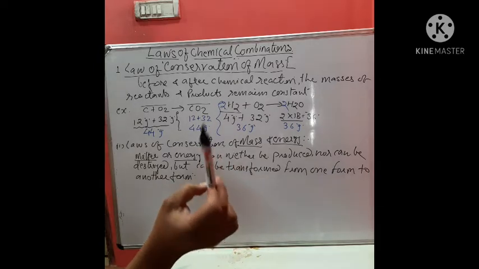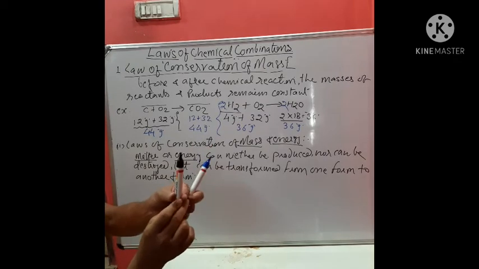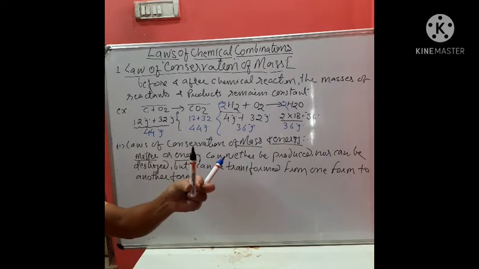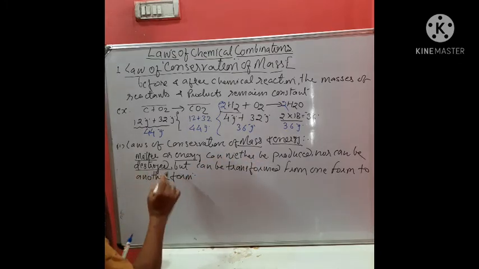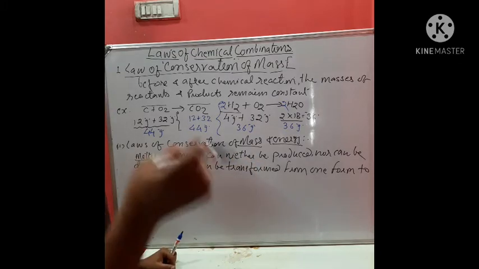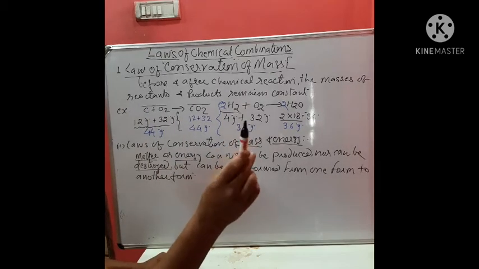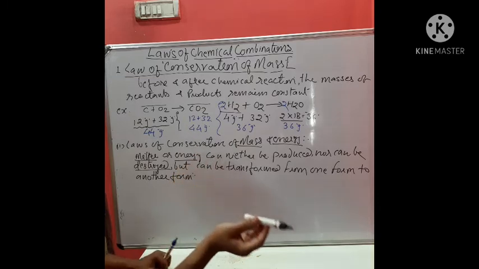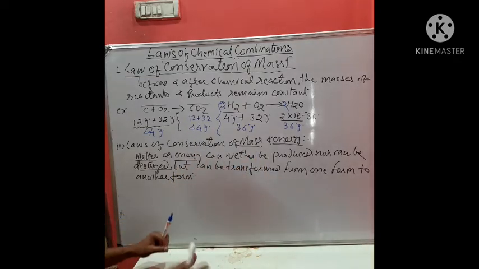After some time I have to refill the ink. Why? The ink will finish from here. So how can we say that it cannot be destroyed? Actually, it is not destroyed. Why? Because the ink which was present earlier in the pen now goes to what? Board. That is, it is not destroyed.